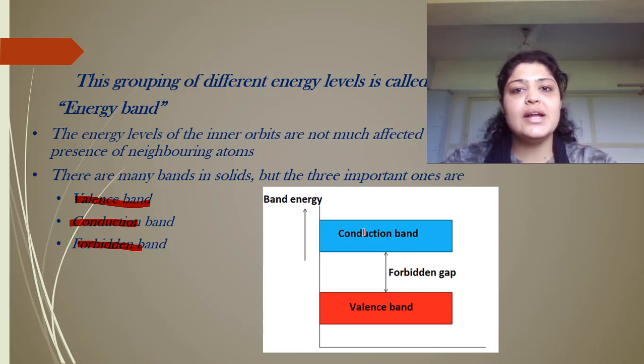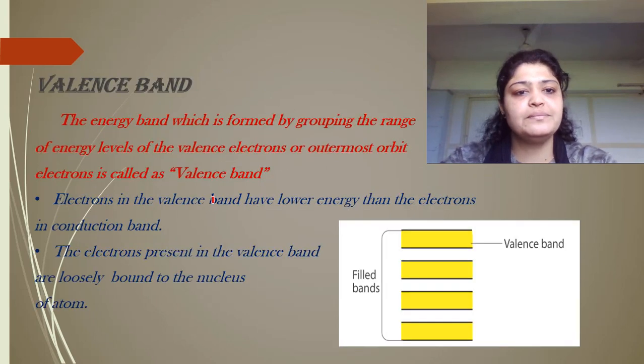And then you have the conduction band. Electrons are always in the valence band, but when energy is given to them, they move to the conduction band. But again, this scenario is different for different kinds of materials. It is not the same for insulators, metals and semiconductors. That is what we are going to study in the remaining portion of this video.